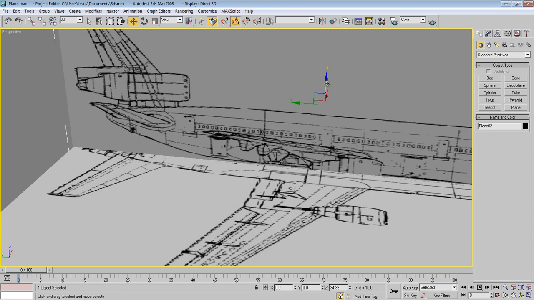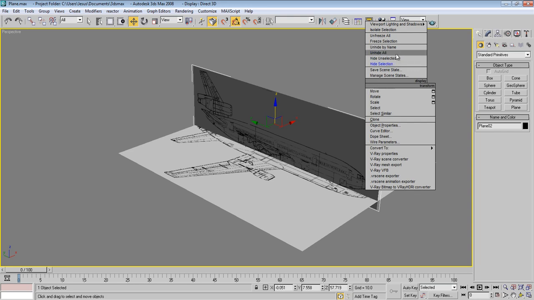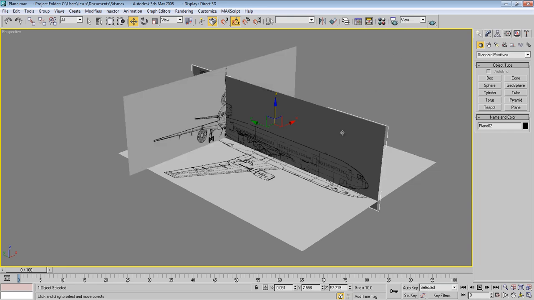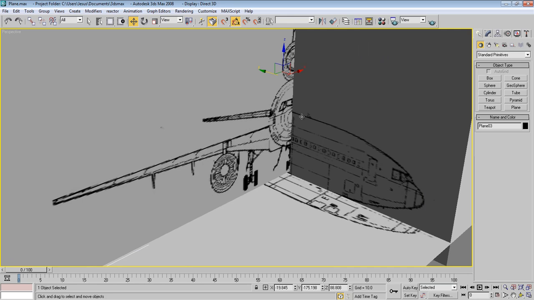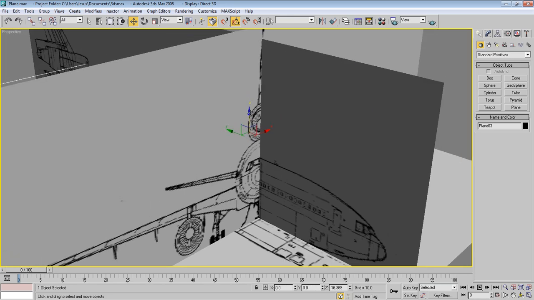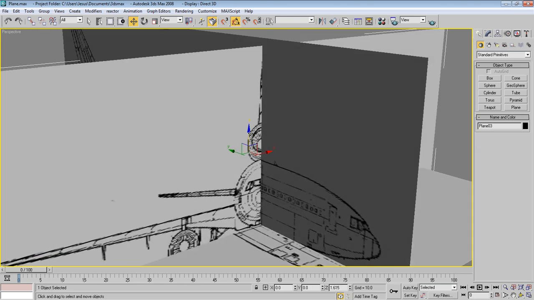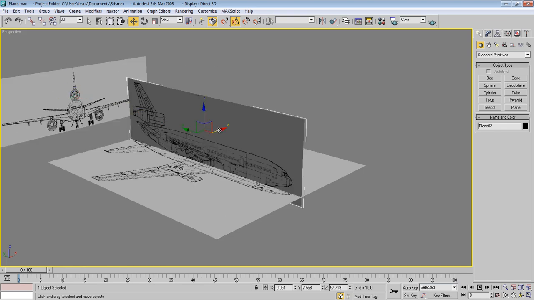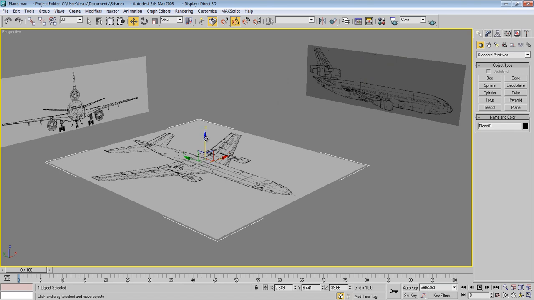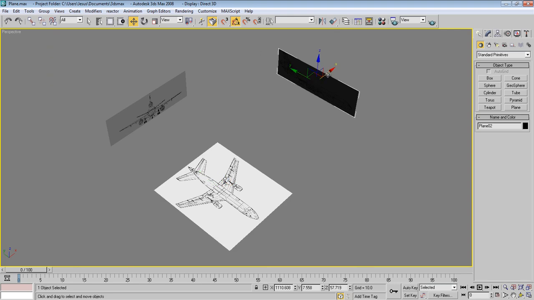Depends on where we want our plane to be, and I want it to be here. So now let's unhide all, and now let's align this one. Okay, on this line over here. Okay, and now we can just take each one so far away, and now let's start our modeling.